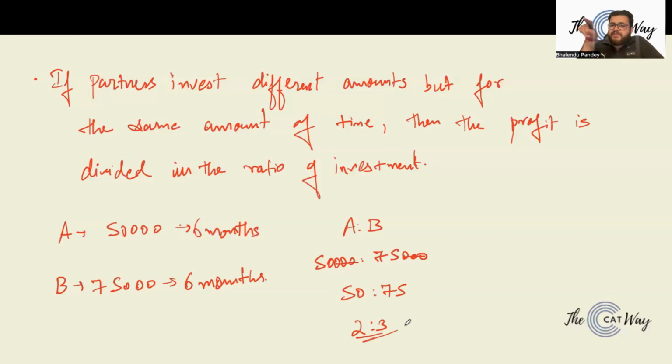So if the partners invest different amounts, but for the same amount of time, the profit is divided in the ratio of investment, right?